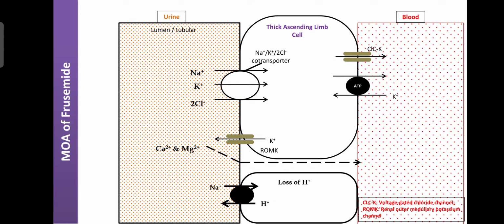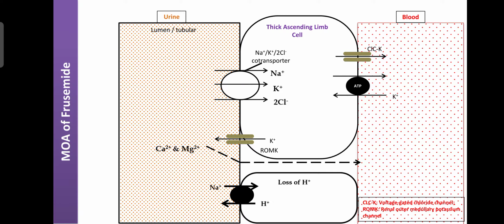These can enter into the thick ascending limb cell with the help of the sodium potassium chloride co-transporter. This is the channel that is helpful for the entry of electrolytes like sodium, potassium, and chloride from the lumen, or from urine, to the thick ascending limb cell, then into the blood.